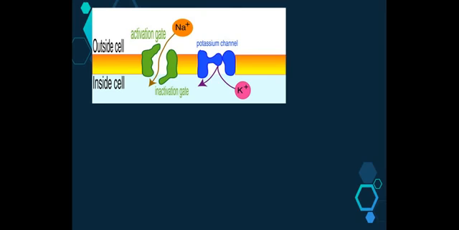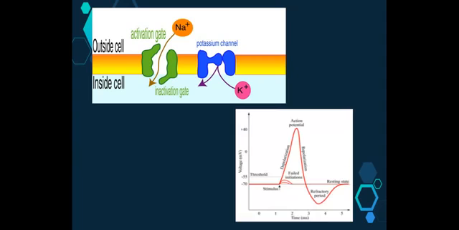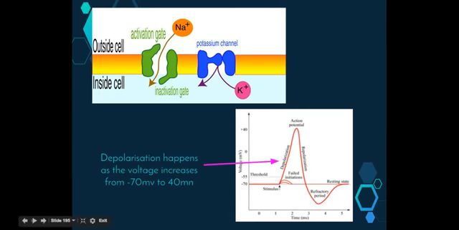A cell's membrane potential can change in response to an appropriate stimulation. A positive shift in membrane potential from minus 70 millivolts to minus 40 millivolts, for example, is known as depolarization. If the depolarization is strong enough, this flow of positive ions causes the neurons to generate a nerve impulse, or an action potential. And we'll actually be graphing an action potential and having a look at the different values that create these graphs.